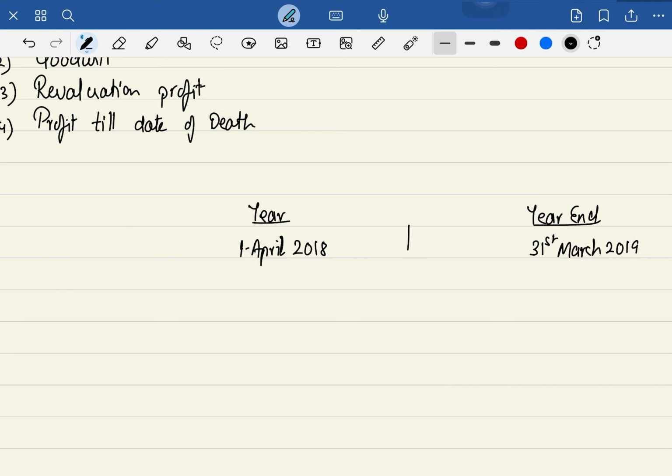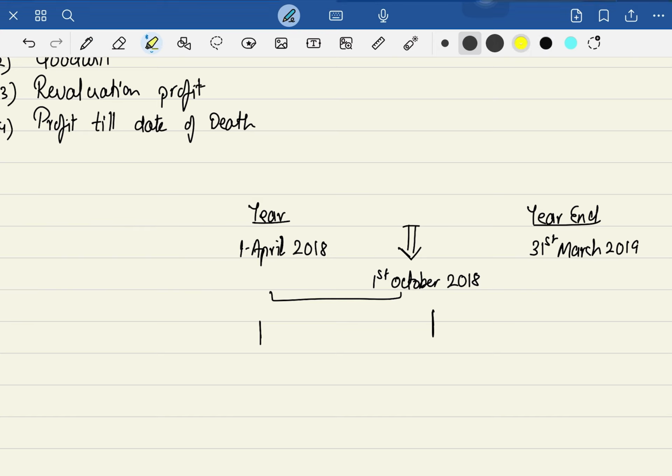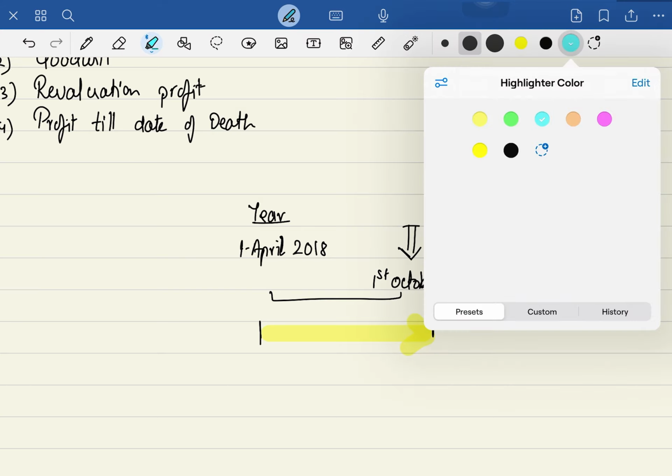Now say for example one partner died on 1st of October 2018. He was fit and fine and he was working also. He got a heart attack and he's no more. So I am just asking one simple question. From here till here, this duration, if he was a partner, he also worked for the business. And if he worked for the business, he'll be definitely asking for the share of profits.